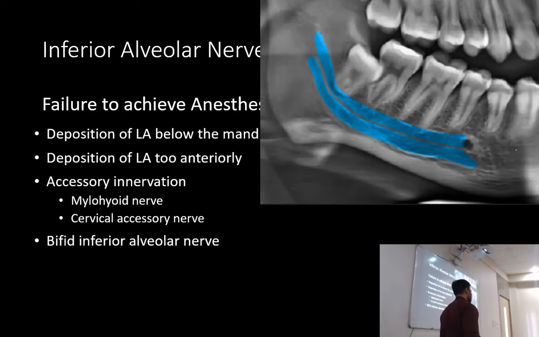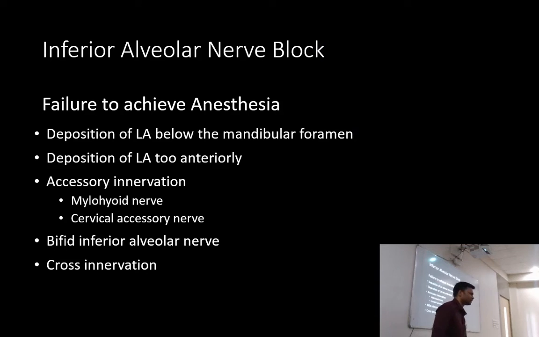Then there is another thing. Suppose you have given the block properly, but when you try to perform any procedure in the anterior region, especially central, lateral, and in rare cases canine, the patient can still have pain after a successful nerve block. Even if you infiltrate the buccal and lingual, there is still a possibility. I'm talking about the molar region, but in the anterior there is a possibility of pain. Why? There is something called cross innervation.